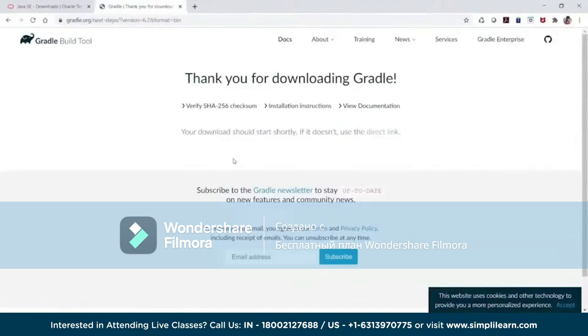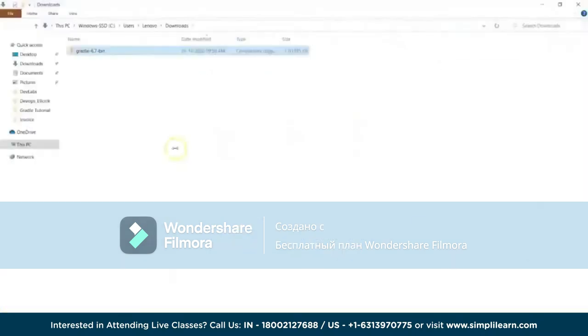we have to extract it, and once the extraction is done, we will be able to go back and have some particular version or have the configurations established over there. So let's just wait for some time, and then we will continue with the environment variables. Once the installation and the extraction is done, we just have to go to the downloads where this one is downloaded. We have to extract it.